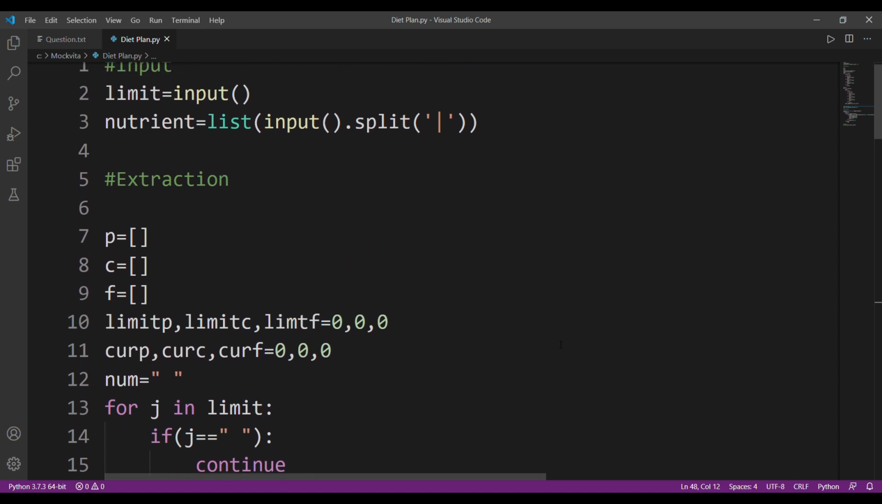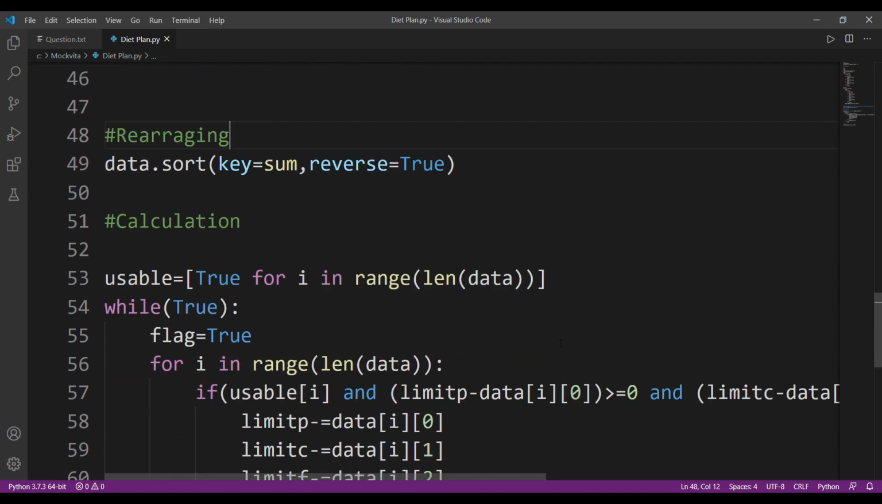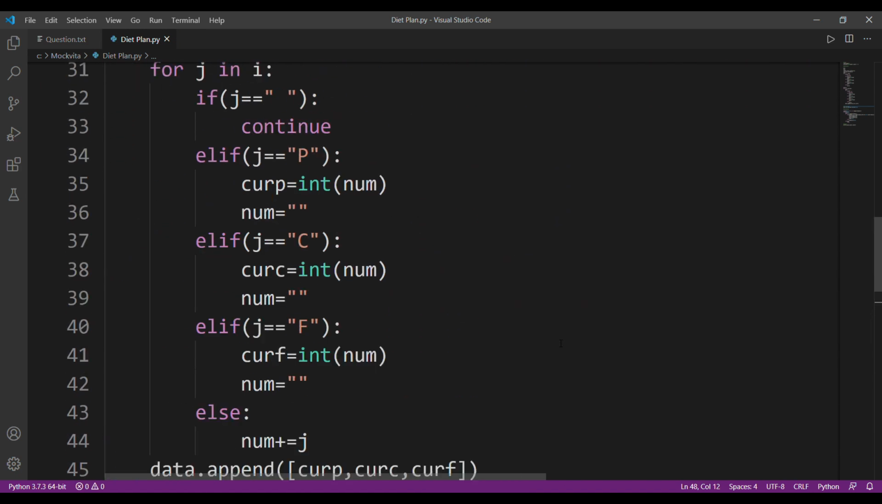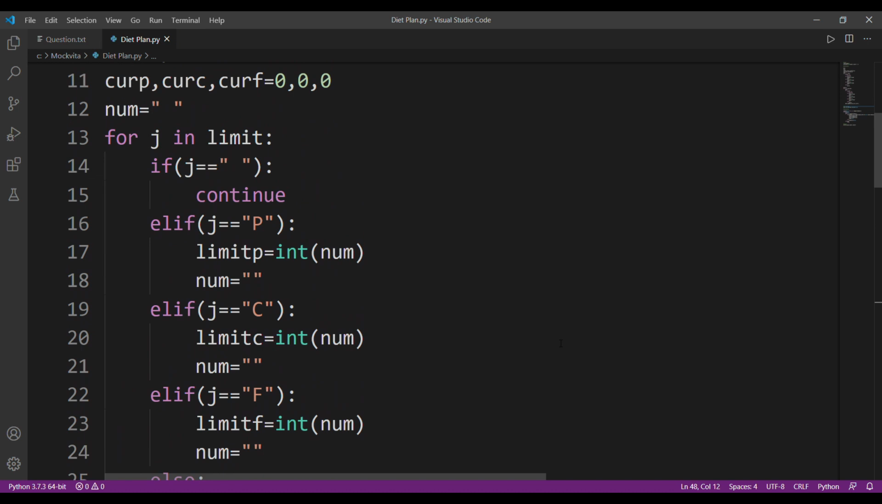We were able to solve this in only a few steps: input, extraction, rearranging, calculation, and our output, right? So this question was not very tough, not very lengthy, but it was a little bit confusing, and I really don't think that you should have fallen into that trap, right? Because if you just read it with a little bit of focus, you can easily solve this.